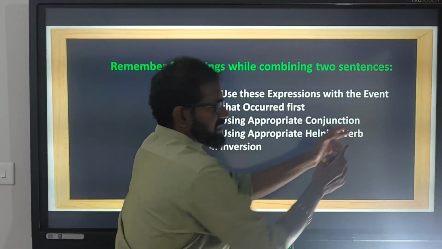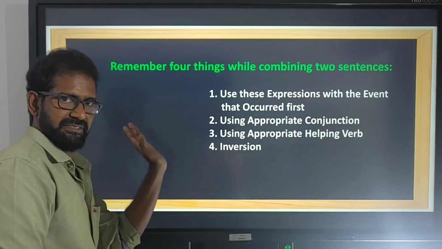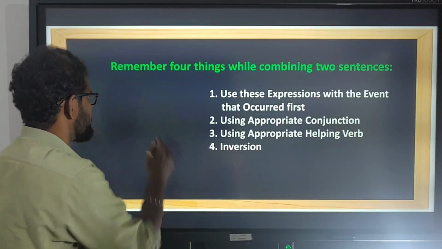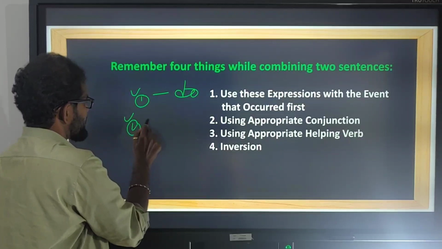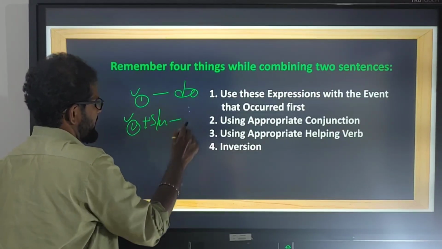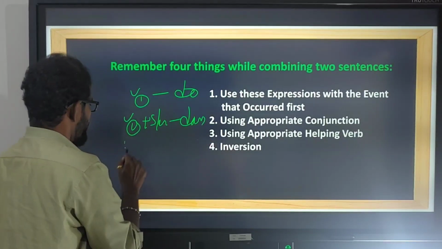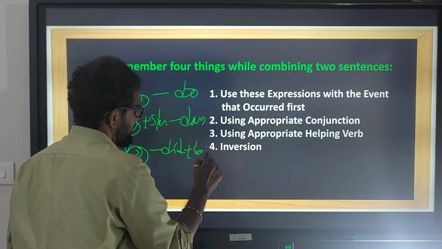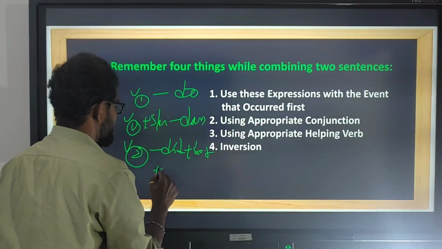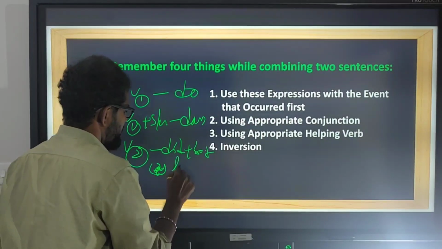Using appropriate helping verb. Earlier we discussed using the appropriate helping verb. V1, do. V1 plus S/ES, does. V2, did plus base form or had plus V3.